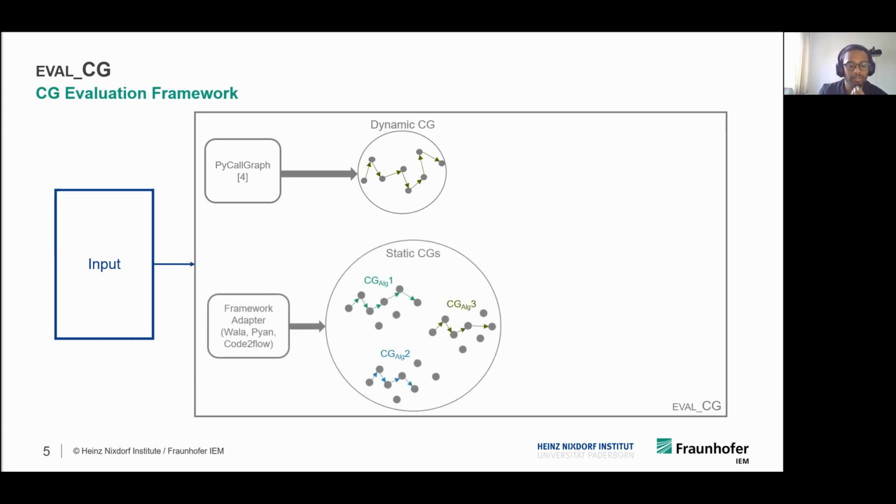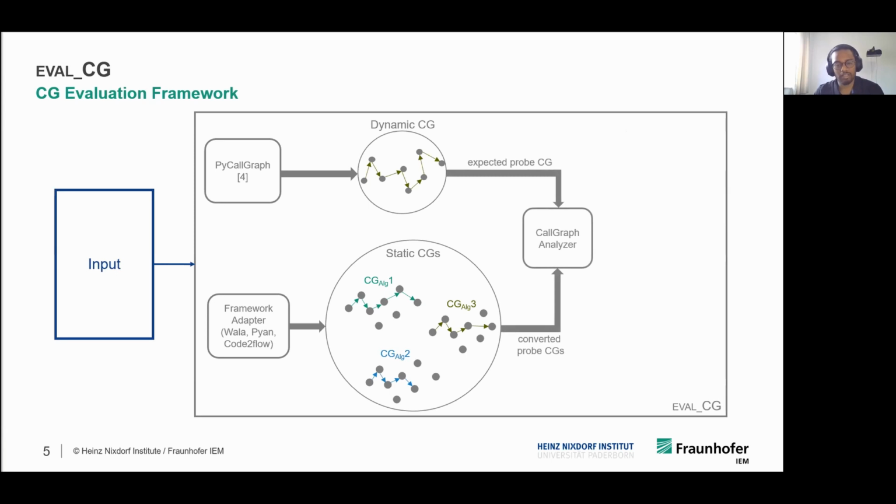We have implemented framework adapters for the frameworks that I've just described, and these frameworks generate the static call graphs. All the static and dynamic call graphs are present in their own formats, right? So comparing them in their source format is a tedious job. In order to tackle this, we have implemented converters that bring them all to a common format, which is probe format, which is then taken by a call graph analyzer. The call graph analyzer compares static call graph edges with the dynamic call graph edges to generate some metrics.